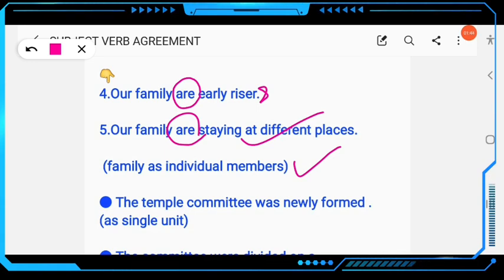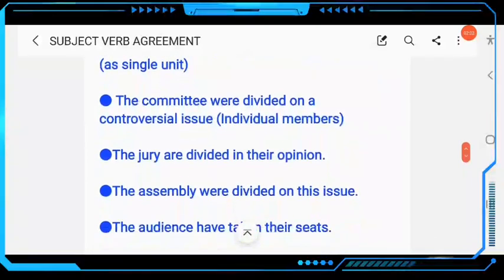The next example: the temple committee was newly formed. Here, as a single unit, committee takes singular or plural on the basis of its use. The committee was newly formed, not were newly formed. Clear? Then next example: the committee were divided on the controversial issue, with individual members.